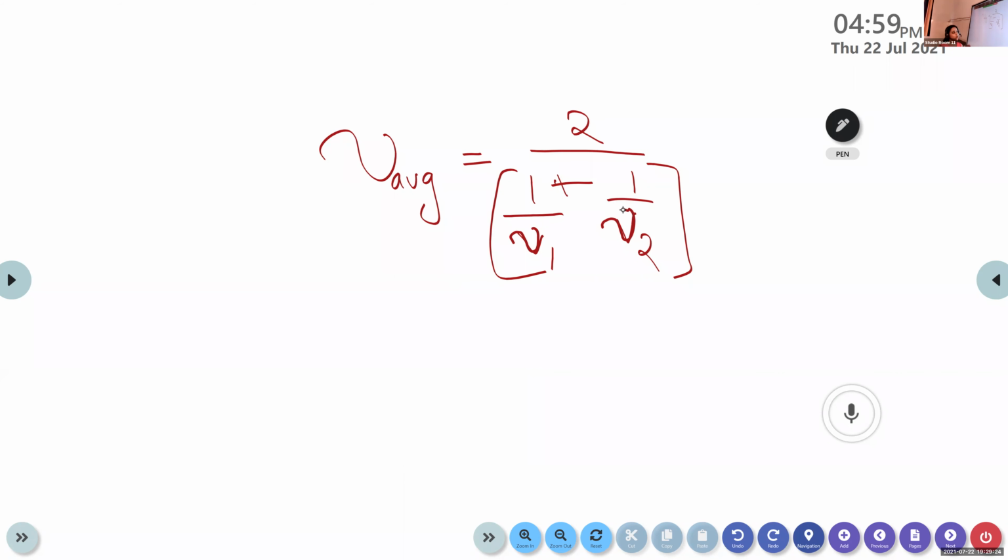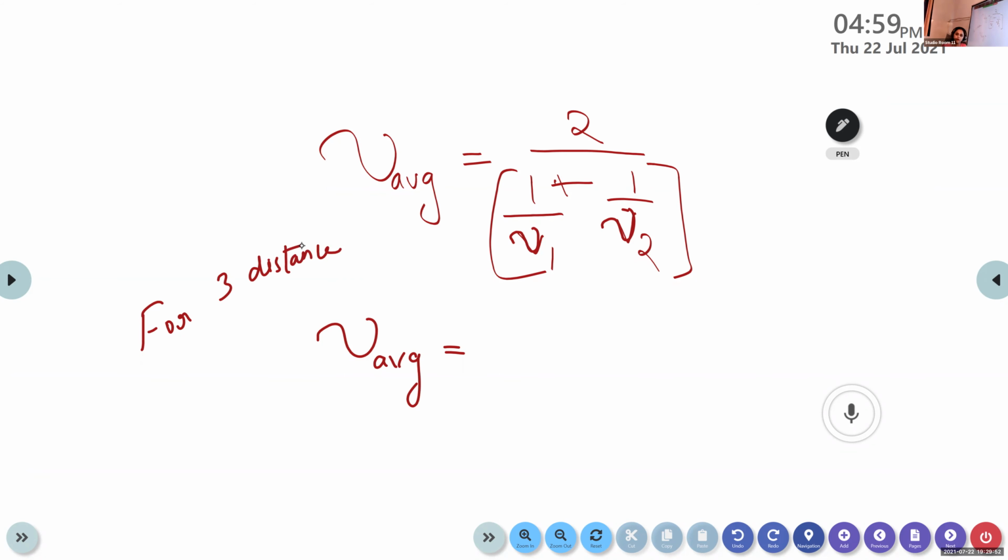This equation is only if we consider two distances. If we are considering three distances, what does the equation become?